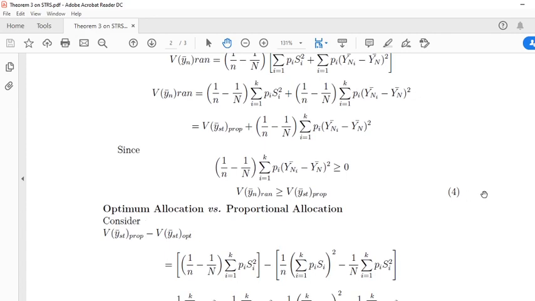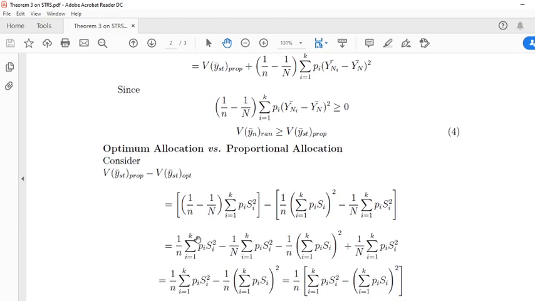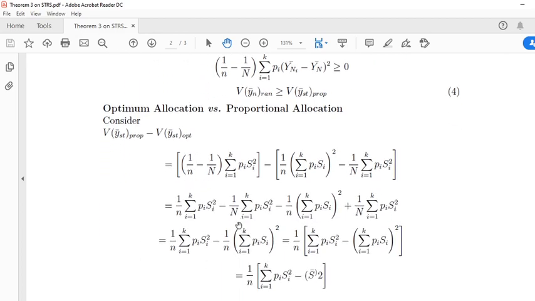Next, this is equation 4. Next is optimum allocation versus proportional allocation. Let us consider the variance of the sample mean obtained through proportional allocation minus the variance of the sample mean obtained through optimum allocation. I just substituted the formulas here, and this (1/n − 1/N) is two terms here; this multiplies here, this multiplies here.